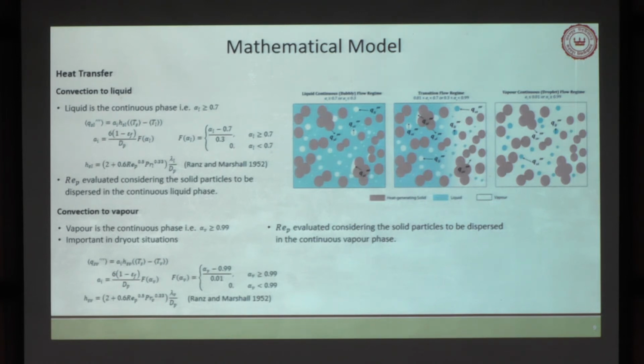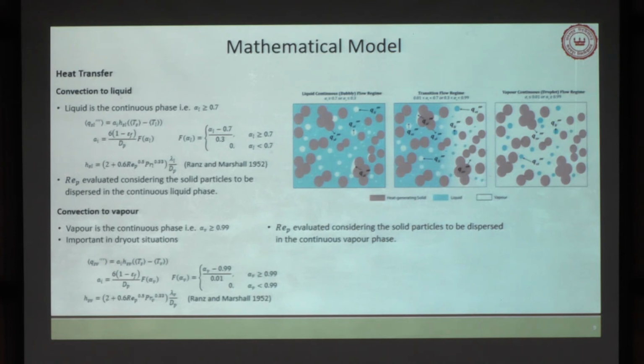Here you will find that there is a model for this one or there is a model for this one, but you will hardly find any model for the transition flow regime. So what we did, we actually took the weighted average of liquid and vapor for this transition flow model.